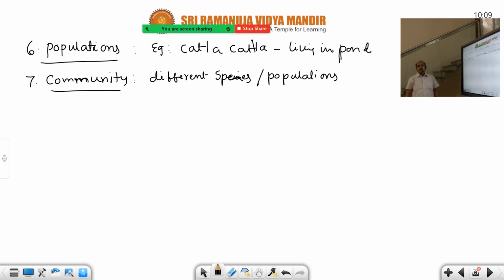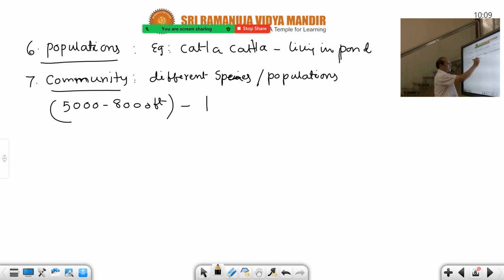For example, at 5,000 to 8,000 feet altitude in the Himalayas, where pine trees are there, the Pine Deodar community is dominant. Pine wood is used for the preparation of currency notes.